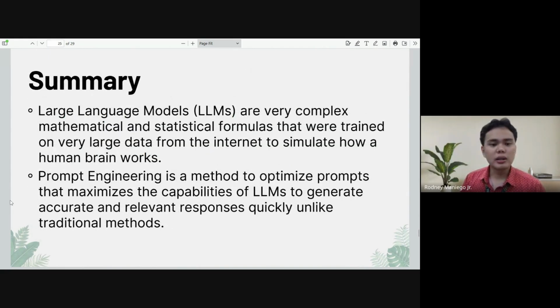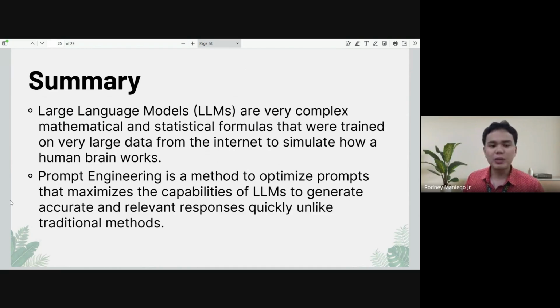So in summary, these technologies are just very complex mathematical models that use multiple statistical formulas underneath, and were trained on a very large amount of data sourced from the internet, just to simulate how the human brain works. However, because of the rudimentary form of this data, it can be vulgar, and that presents the bad things that these technologies can generate inadvertently.